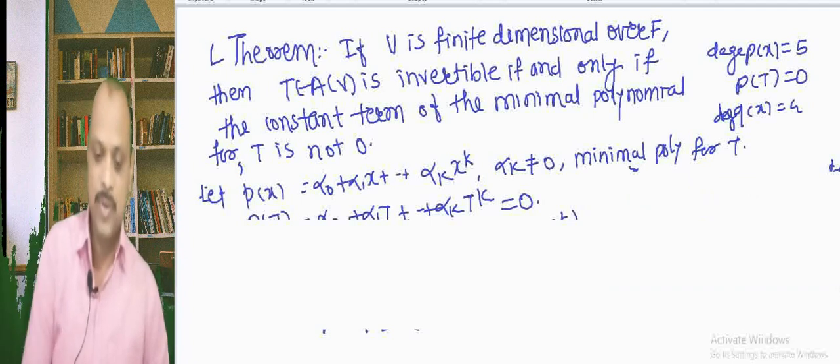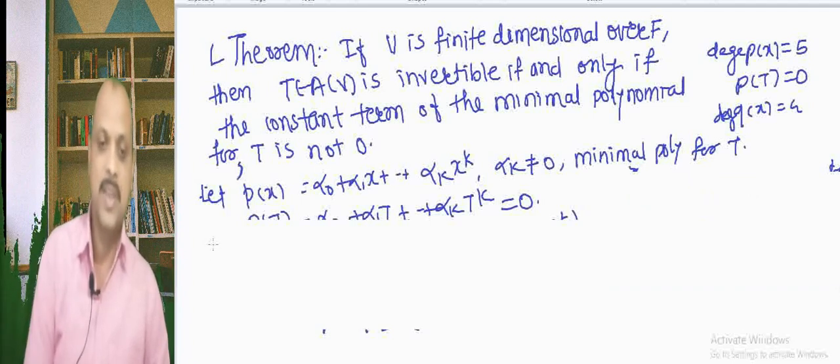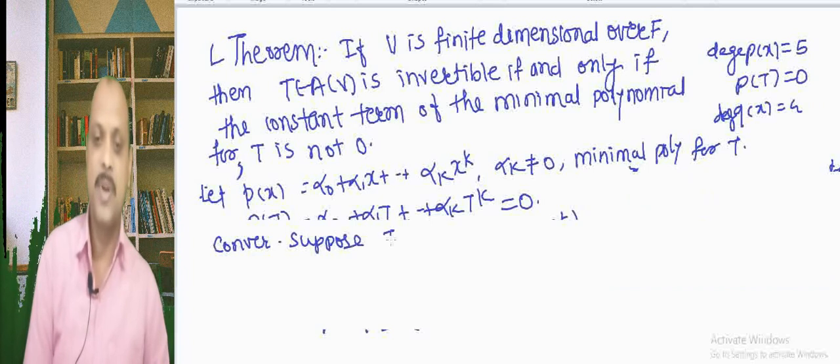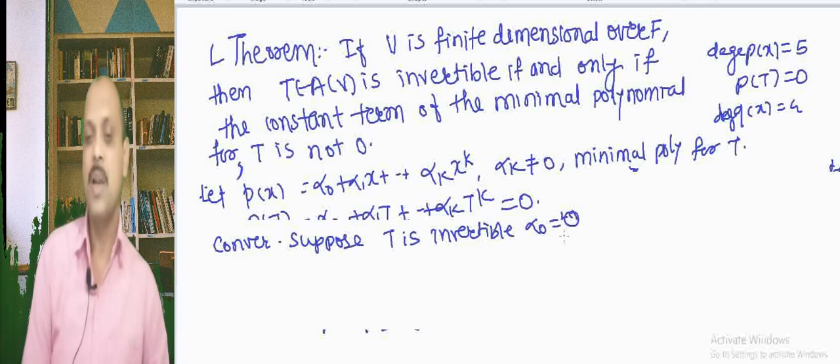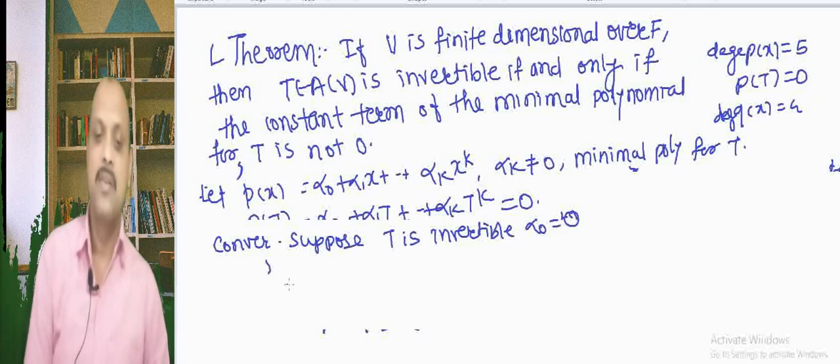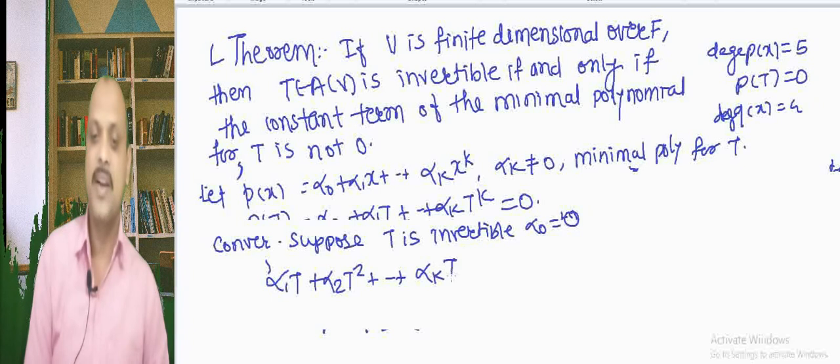And suppose this is the converse part. Conversely, suppose T is invertible and alpha 0 equal to 0. Here we have taken alpha 0 equal to 0, then we get alpha 1 T plus alpha 2 T squared plus ... alpha k T raised to k equal to 0.